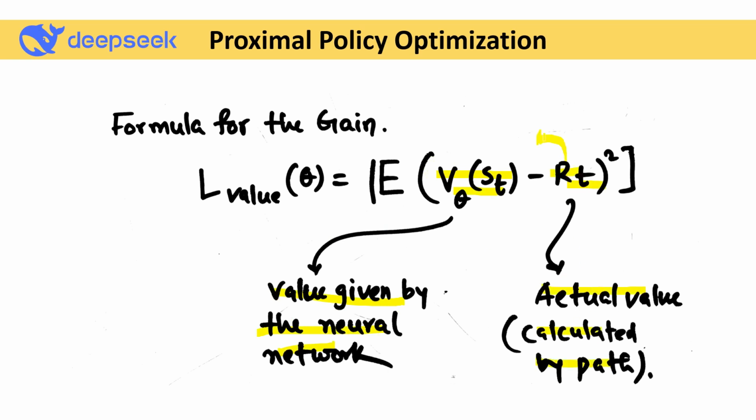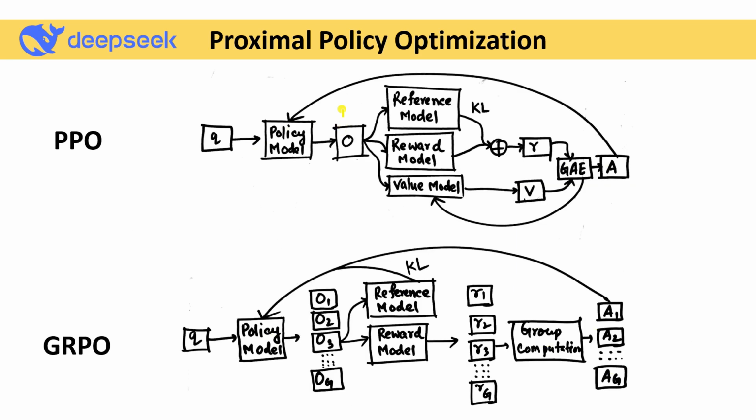This is nothing but the path, our predicted value, and we're simply going to use the square root of that. This is the formula for the gain, or you can say the advantage term, in the case of reinforcement learning. Now let's combine all of these things and see the basic difference between the PPO algorithm and the GRPO algorithm in terms of a flowchart.